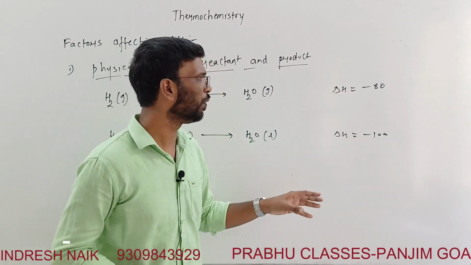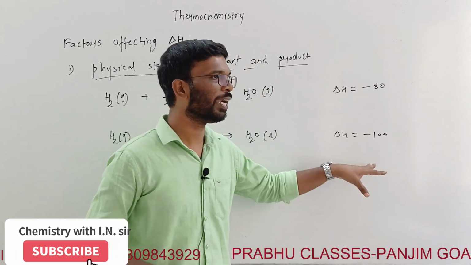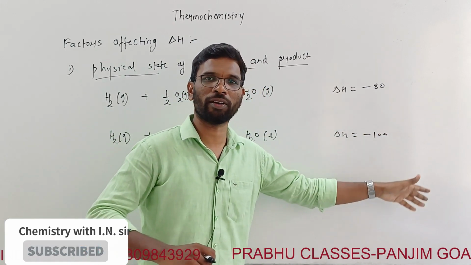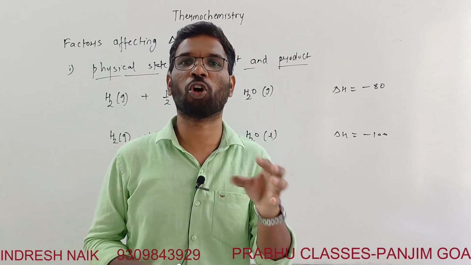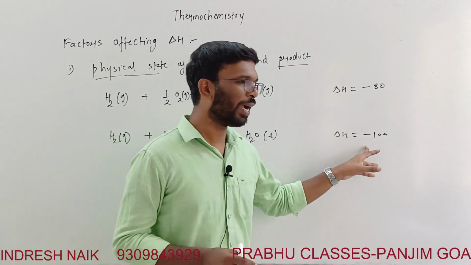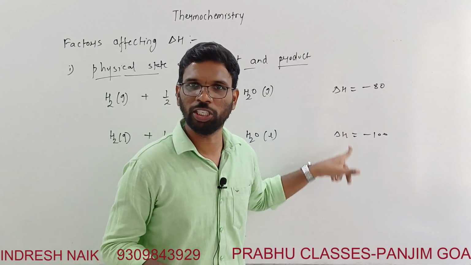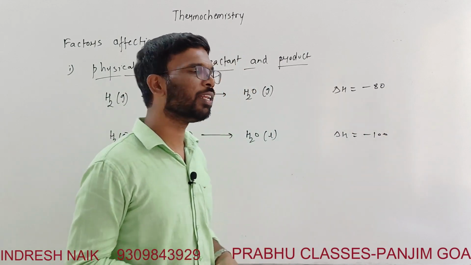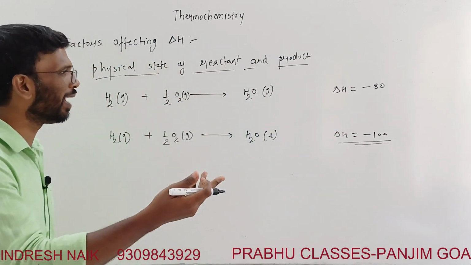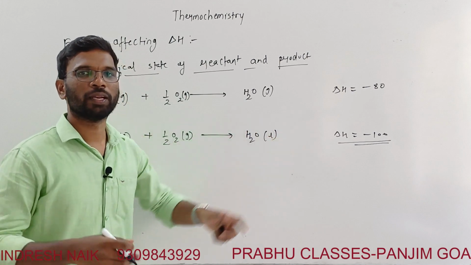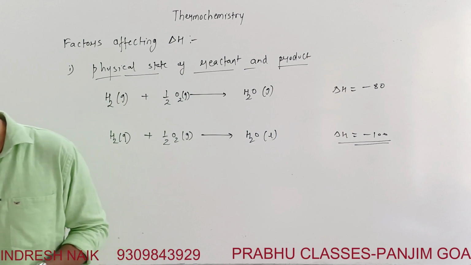Minus sign, don't go with the values. Minus 100 is more negative, which means more energy released. The sign just tells whether energy is absorbed or released. Minus means released, and positive means absorbed. So in both reactions energy is released, but in which case is it released more? Here, because minus 100 is of bigger magnitude. So here the enthalpy change is larger, which means heat release is more.